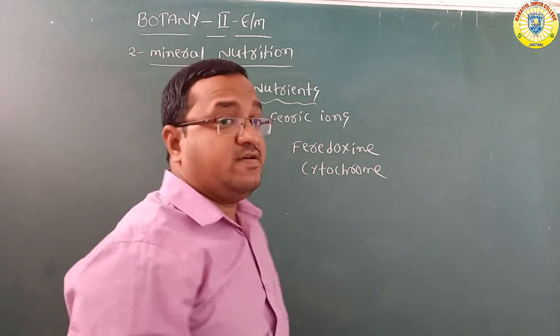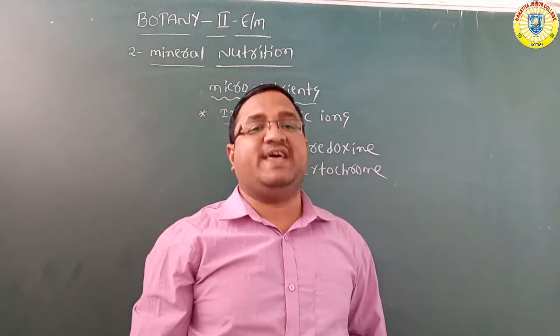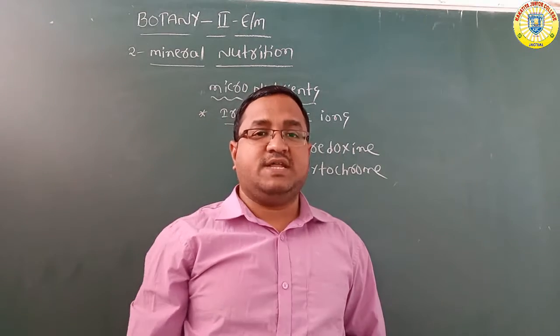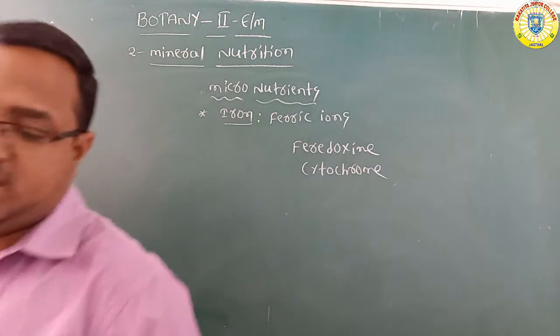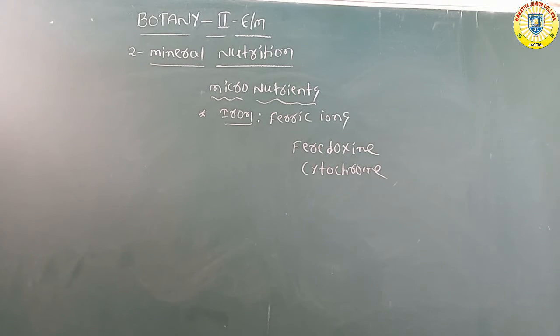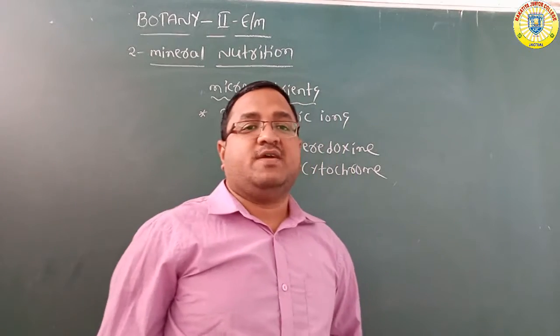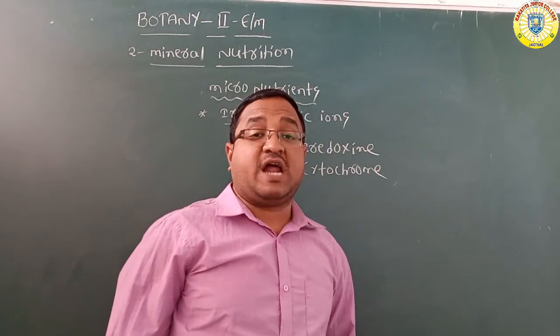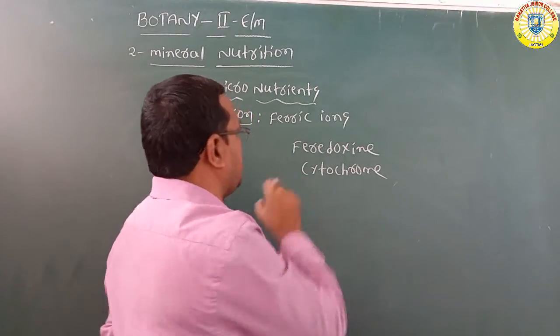So, plants absorb iron in the form of ferric ions. Iron is one of the main components of proteins involved in the transfer of electrons, like ferredoxin and cytochrome.